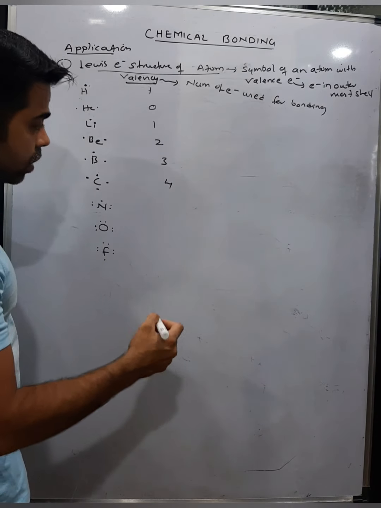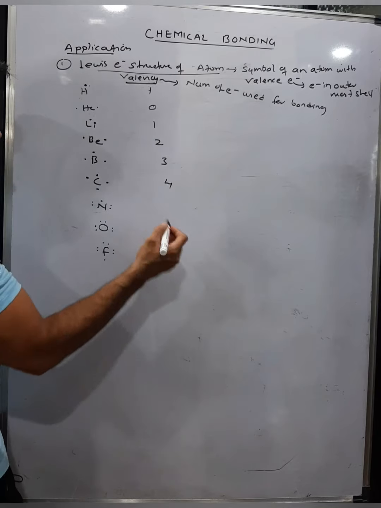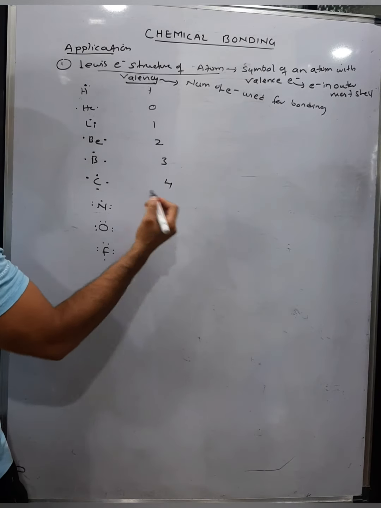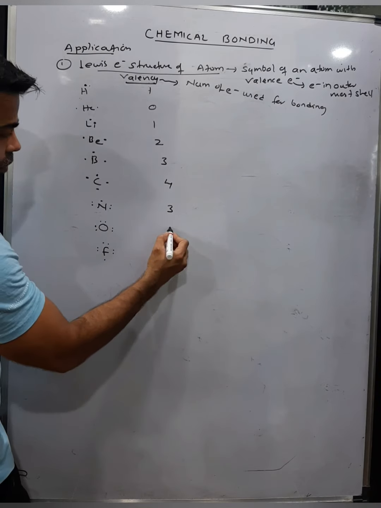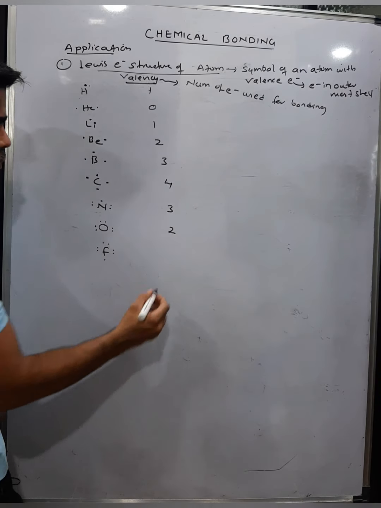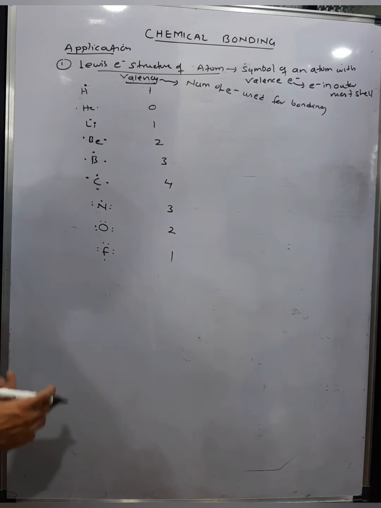Nitrogen is again making 3 bonds. Normally, like in the case of ammonia, it is making 3 bonds, so the valency is 3. Oxygen makes 2 bonds, so valency is 2. Fluorine makes only 1 bond, so valency is 1. So how do we find valency basically?